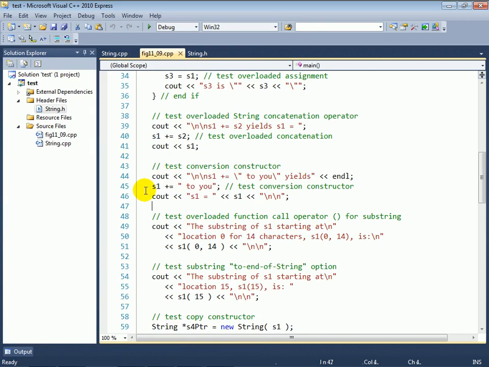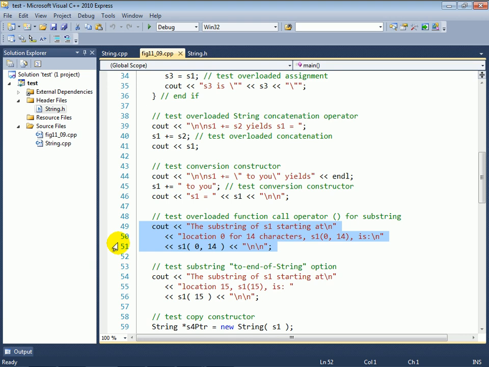So you may look at this S1 plus equals 2U statement and say, oh yeah, we're adding 2U to the end of the string S1, but in reality, we are allocating a new string object, initializing it with 2U, concatenating that string object to the end of the string S1, and then destroying that temporary string object. So there's a lot of overhead behind the scenes of this plus equals operator. However, at the same time, you get the convenience of being able to add a C-style string to one of our string class objects. And you can do the same thing with the built-in string class as well.